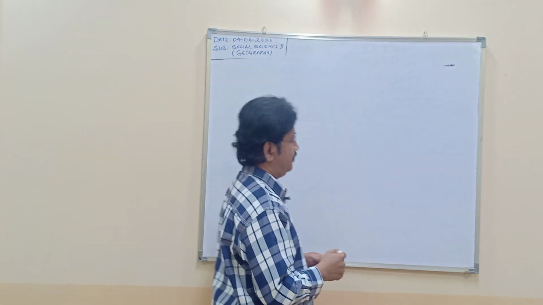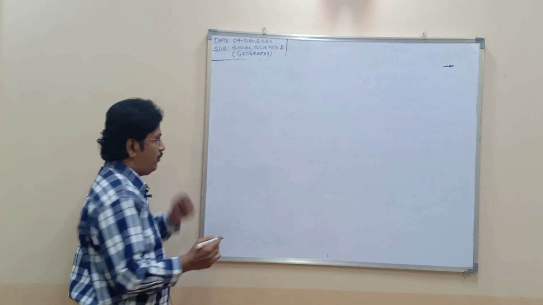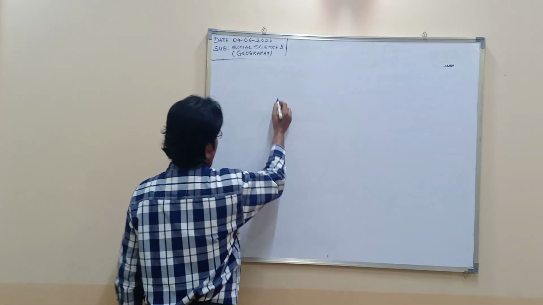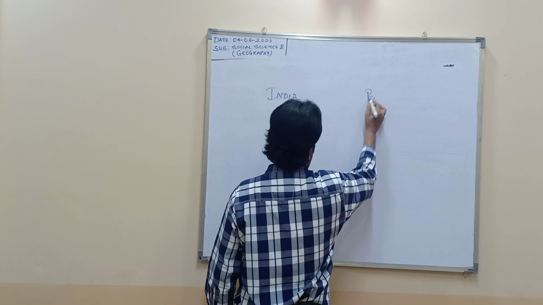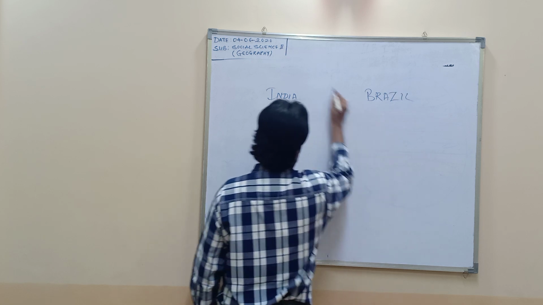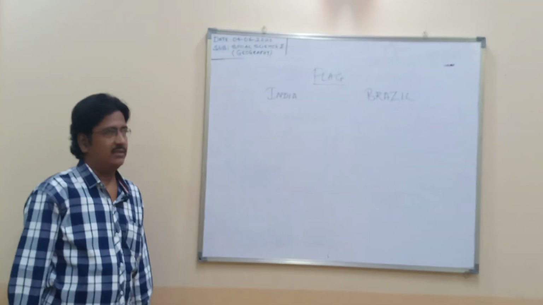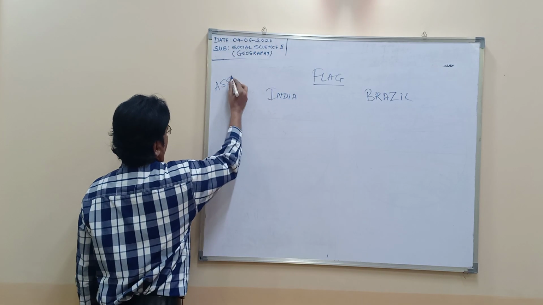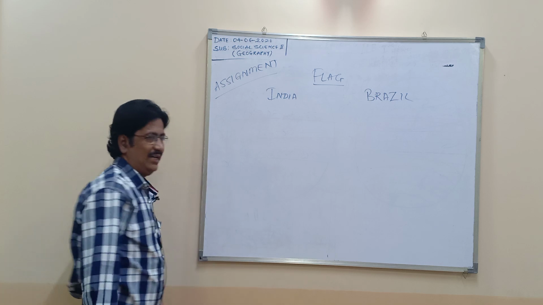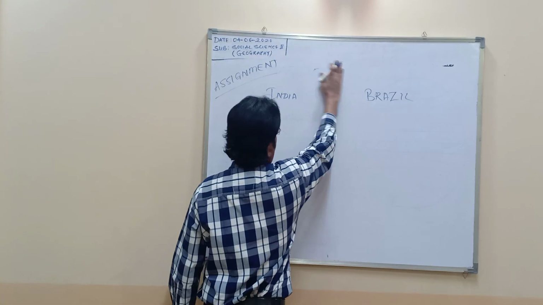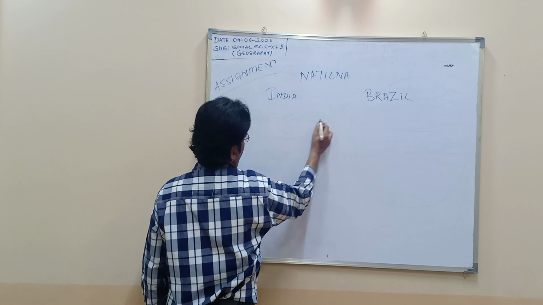Okay, let me wrap it up by giving you an assignment. If you refer to page number 9, there are the India and Brazil flags. The flags of India and Brazil are there, right? Now, according to that, it's an assignment for you which you have to do for homework, and you have to find nationalities of different things.